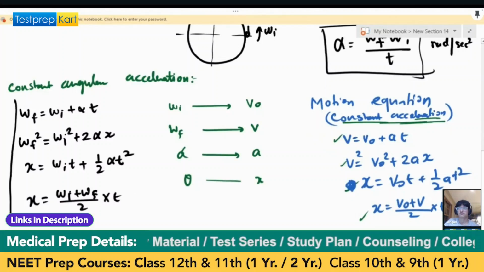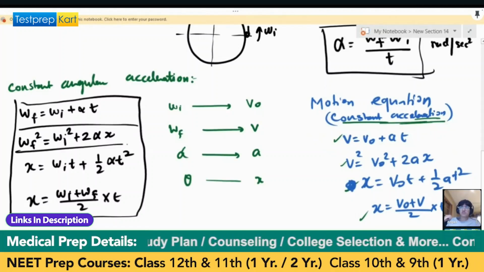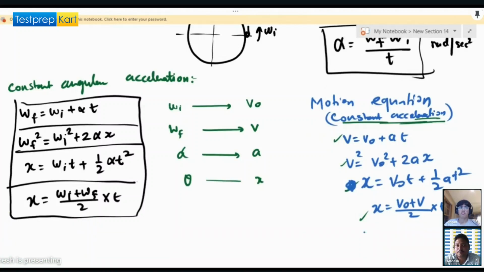Look at this set of equations. They are the same, right? They have the analogy. The only difference is one is in straight line motion, one is in rotational motion, angular motion. So can you make a note of this equation? Yes, I can write.